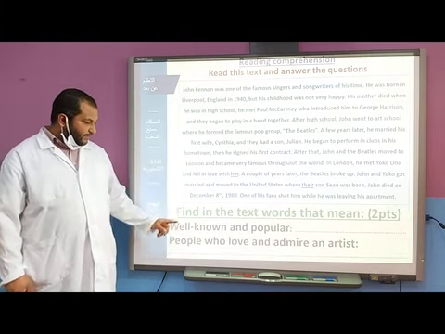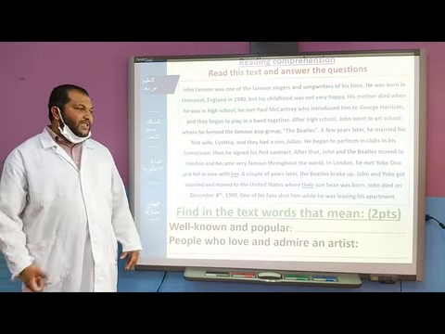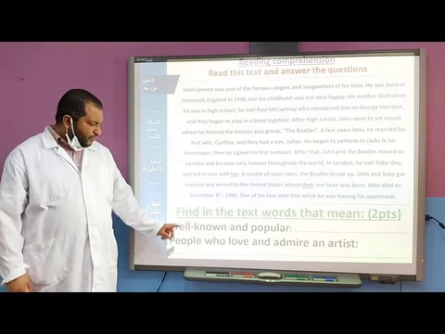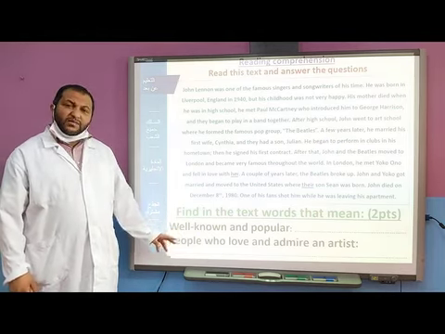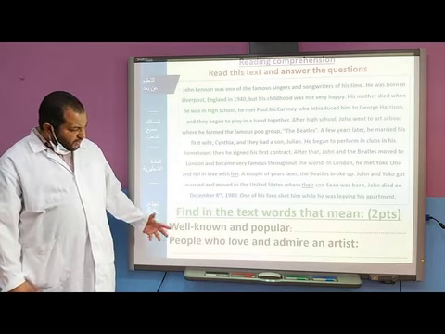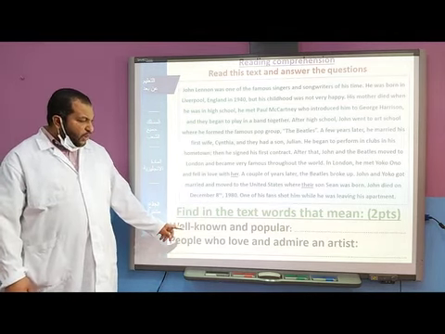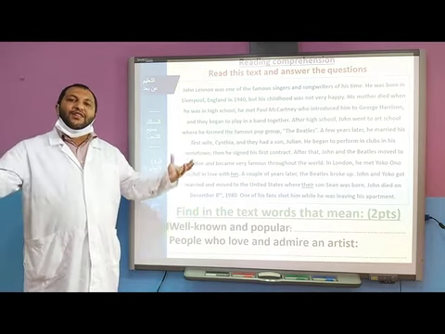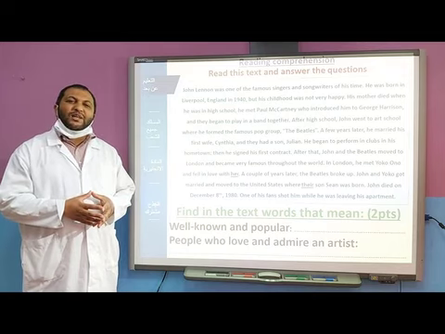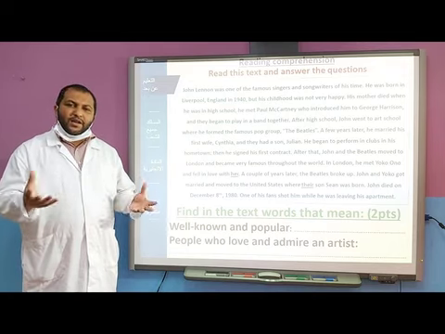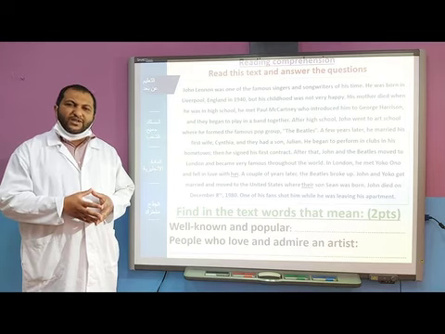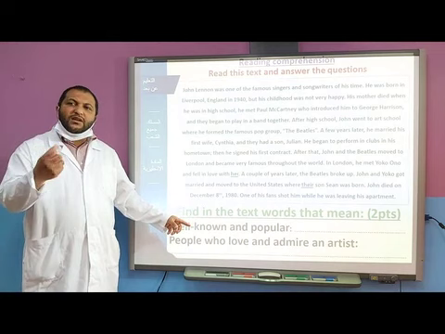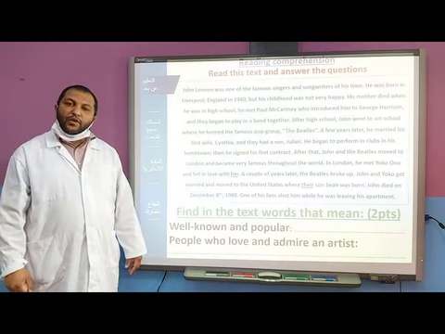Next exercise. Find in the text words that mean the following. Here we are talking about synonyms. What are the synonyms of the following words or expressions? We have well-known and popular. Someone who is well-known, meaning that all the people know him or her. Football is well known in Brazil. So try to find the synonym of well known or popular.